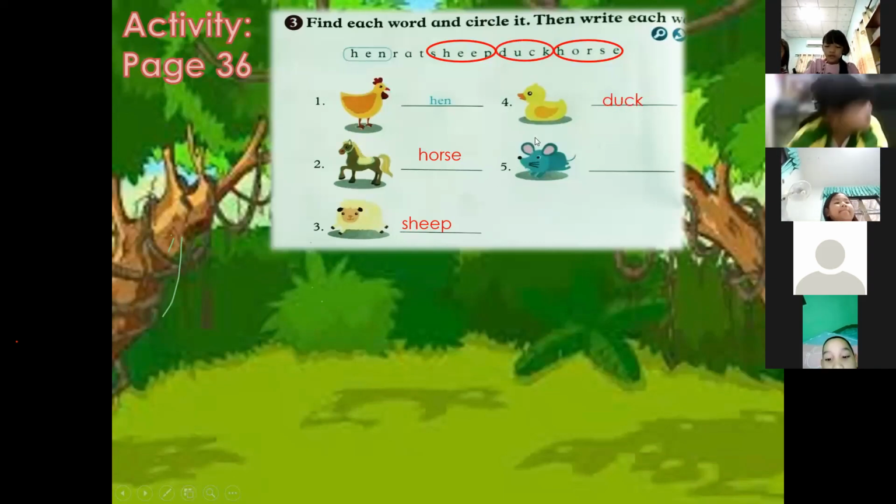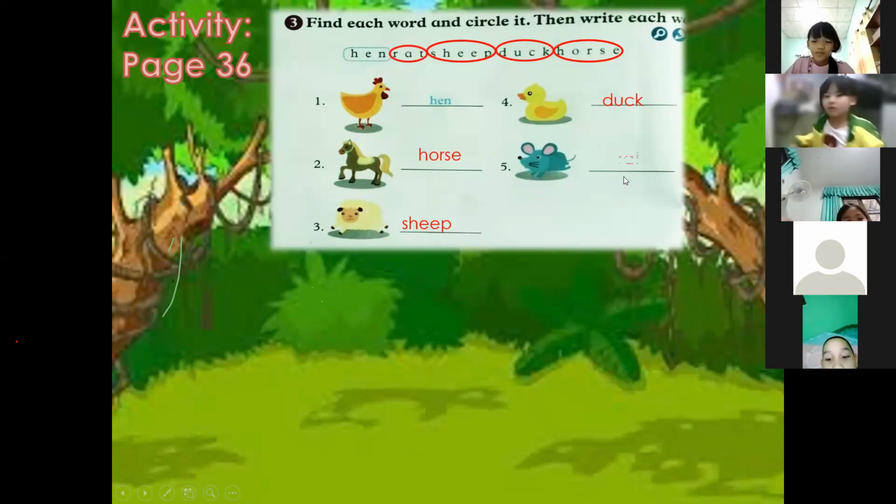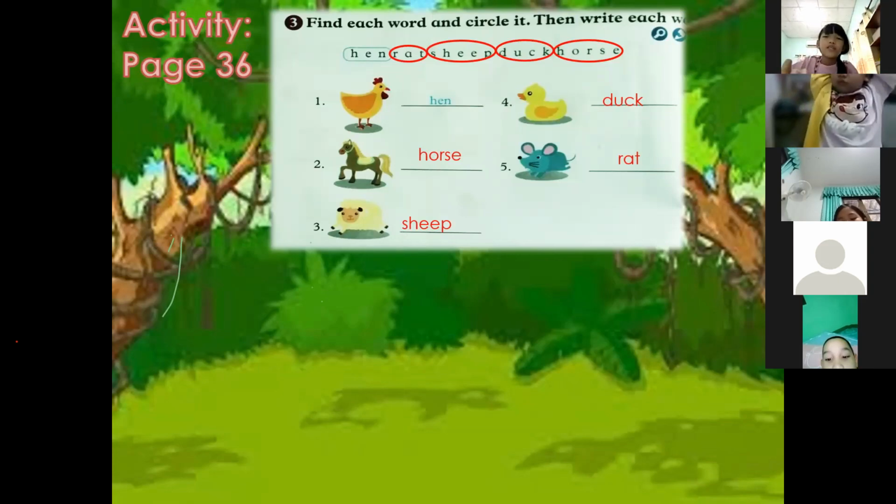Okay, next, number 5. What animal is this? Rat. A rat. Very good. So, encircle rat, R-A-T, and write it on the blank. Okay, very good. So, this is for exercise number 3. We have the answers. Number 1, hen. 2, horse. 3, sheep. 4, duck. 5, rat.